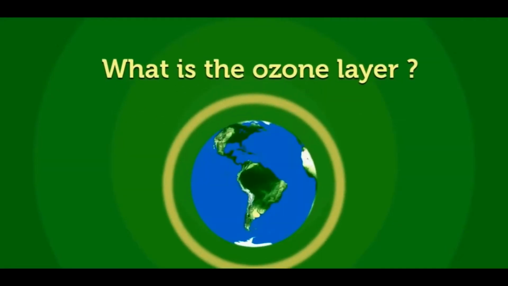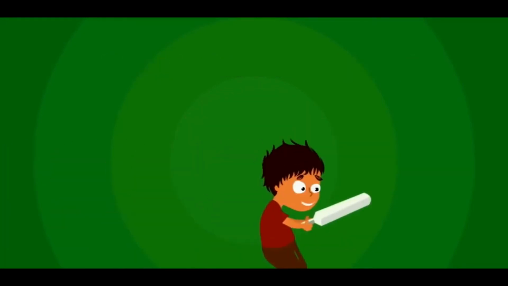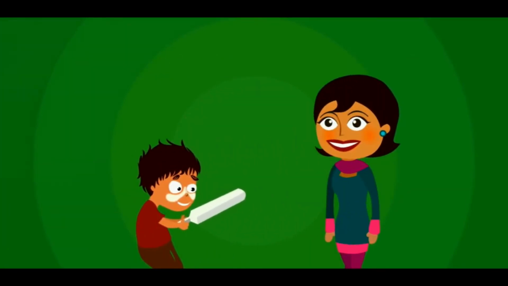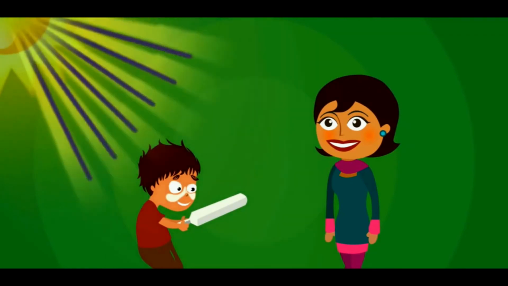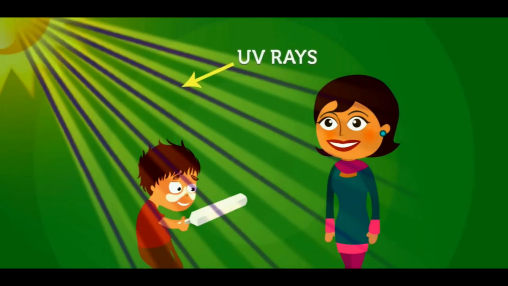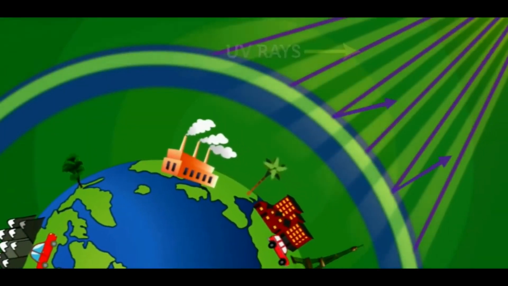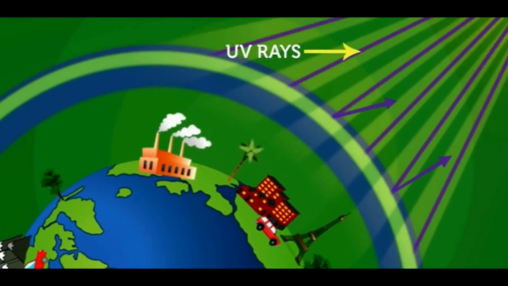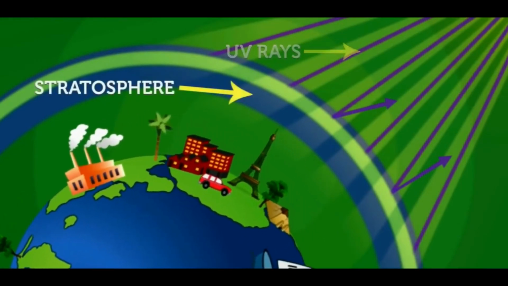Ozone layer. Why do you think people put on skin protection creams before going out? Sunlight consists of some harmful rays called ultraviolet rays, which can cause skin cancer, cataract, etc. The ozone layer, which is present in the stratosphere, protects us from these rays.